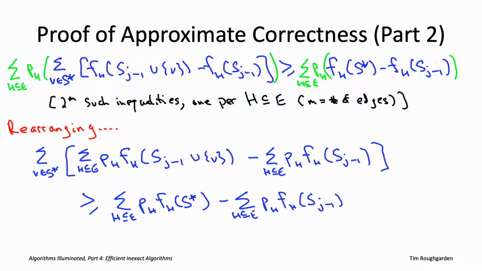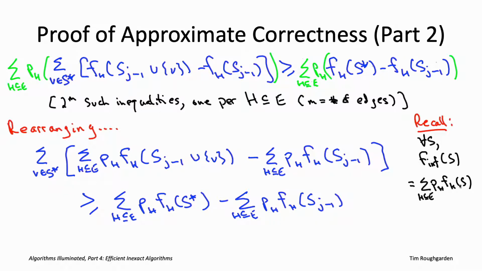Now, why was this such a good move? Well, we've seen this sum over H, P sub H times F sub H before. Remember, influence is exactly a weighted average of coverage functions. The coverage functions involved are exactly these F sub H's, and the probabilities are exactly the P sub H's. So the influence, F-inf, is exactly the sum over H of P sub H times F sub H. And that means we are good to go.